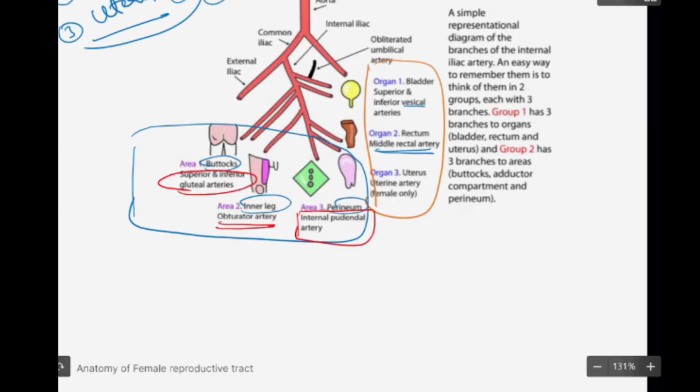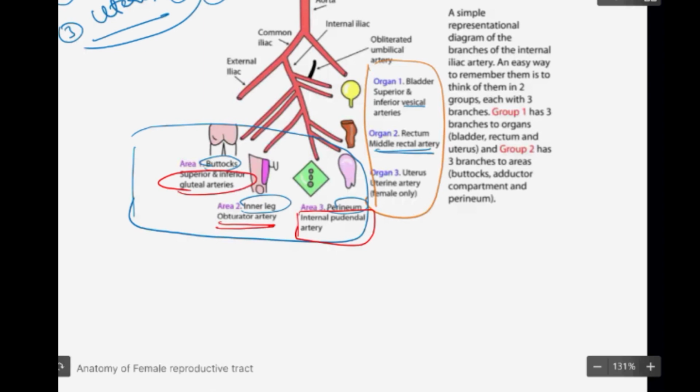But I have this as three. So I have three organs and three regions. For the first three organs: the bladder has superior and inferior vesical arteries, the rectum has the middle rectal artery, and the uterus has the uterine artery. So we have four arteries there. And for the areas we have three: buttock, inner thigh, and perineum.